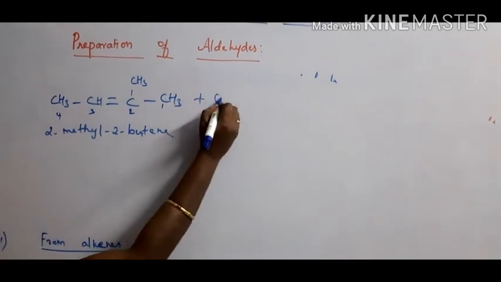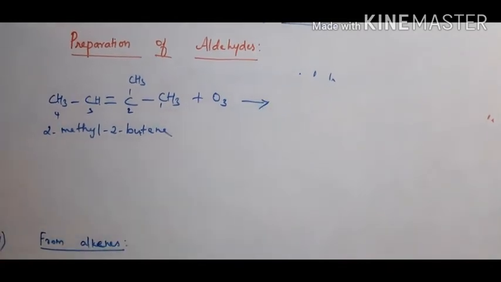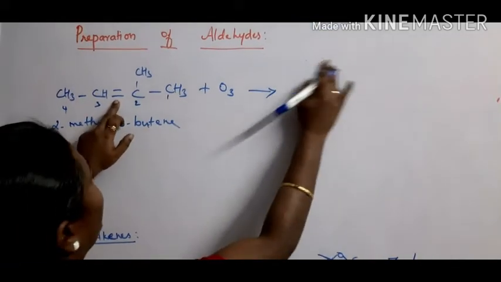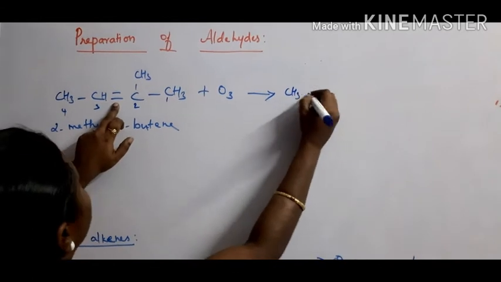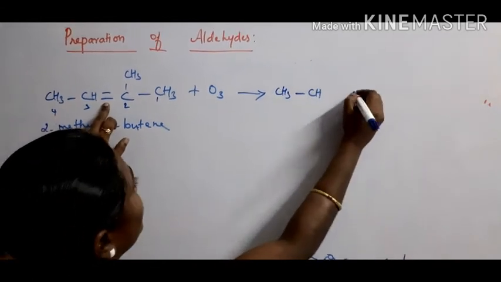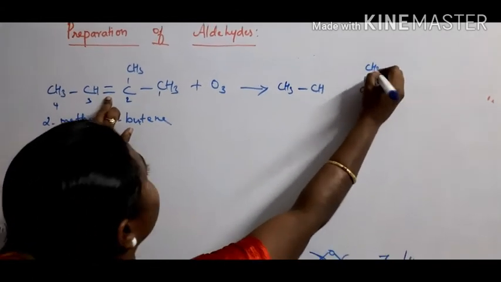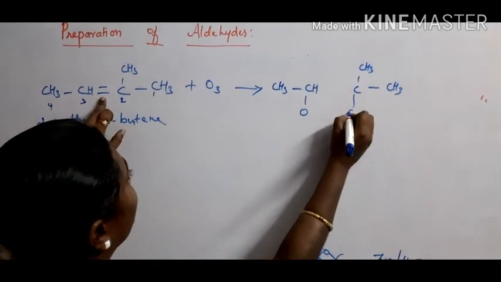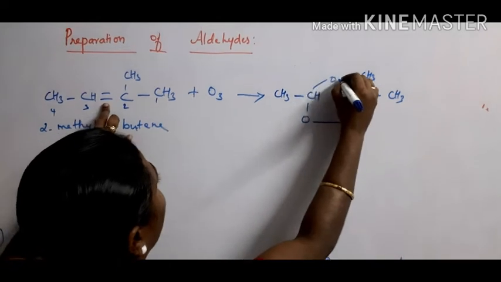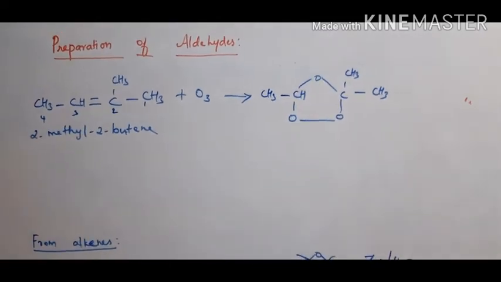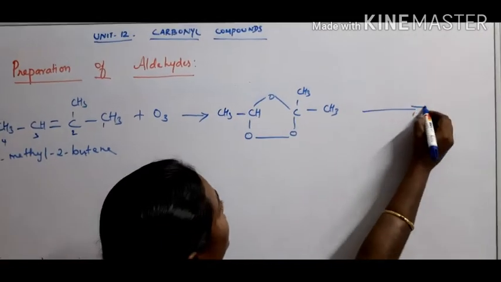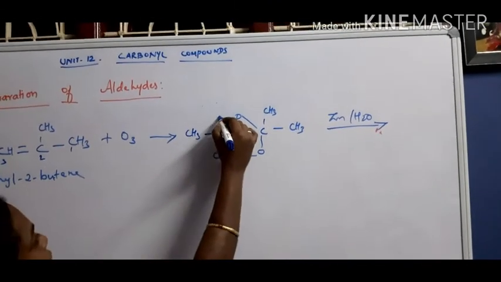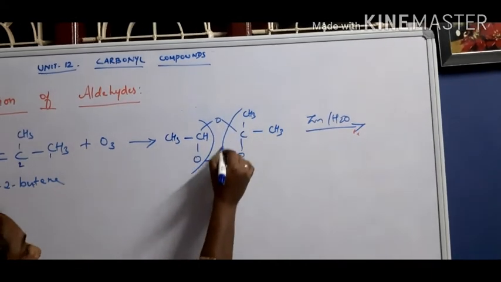So when it undergoes ozonolysis, students, you try yourself. So the double bond portion is present here. Therefore, you write the remaining as like this: CH3, CH, C, CH3, CH3. Then add one oxygen atom and then common. Okay. So now cleavage takes place in presence of zinc on hydrolysis. How do we have to cleave? You cleave it as like this.